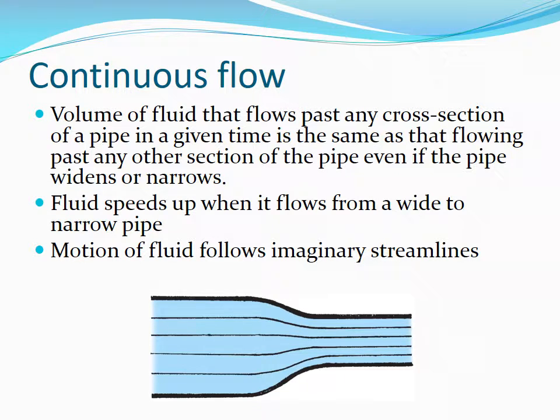The volume of fluid that flows past any cross-section of a pipe in a given time is the same as that flowing past any other section of the pipe, even if the pipe widens or narrows. Fluid speeds up when it flows from a wide to narrow pipe. Motion of fluid follows imaginary streamlines, which are drawn on the figure.